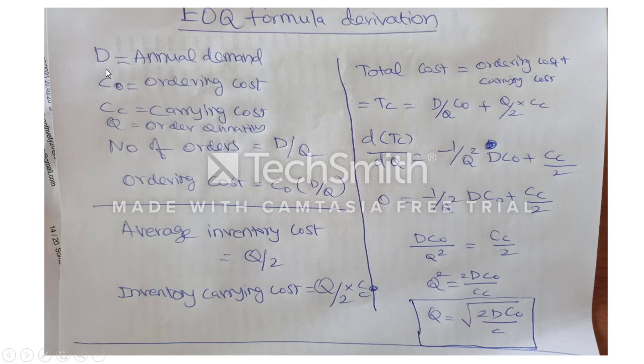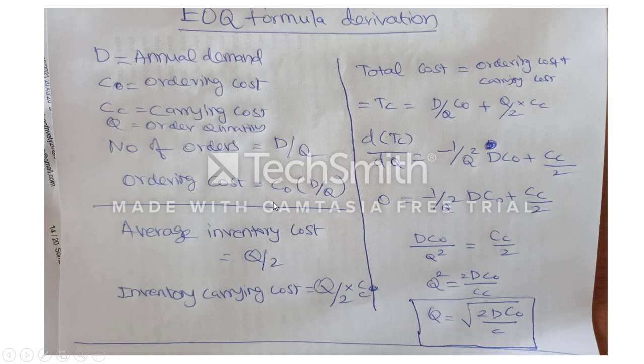So I am taking capital D as the annual demand, C0 as the ordering cost. O indicates order, C indicates cost, so ordering cost. Similarly CC is the carrying cost, then Q is the order quantity. By using these parameters, you can calculate the number of orders. Number of orders means the annual demand and how much quantity you purchased. So D by Q, demand divided by quantity of purchase, gives the number of orders.